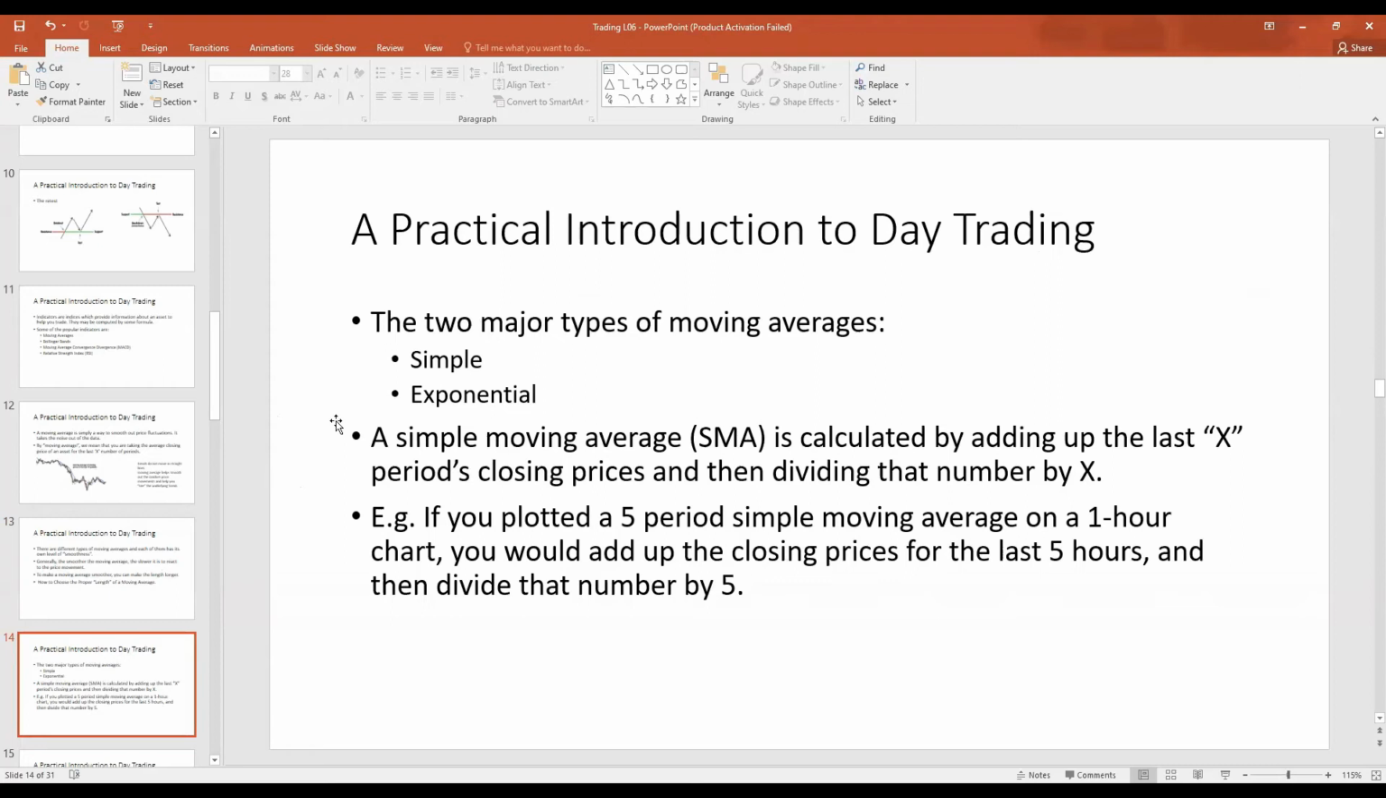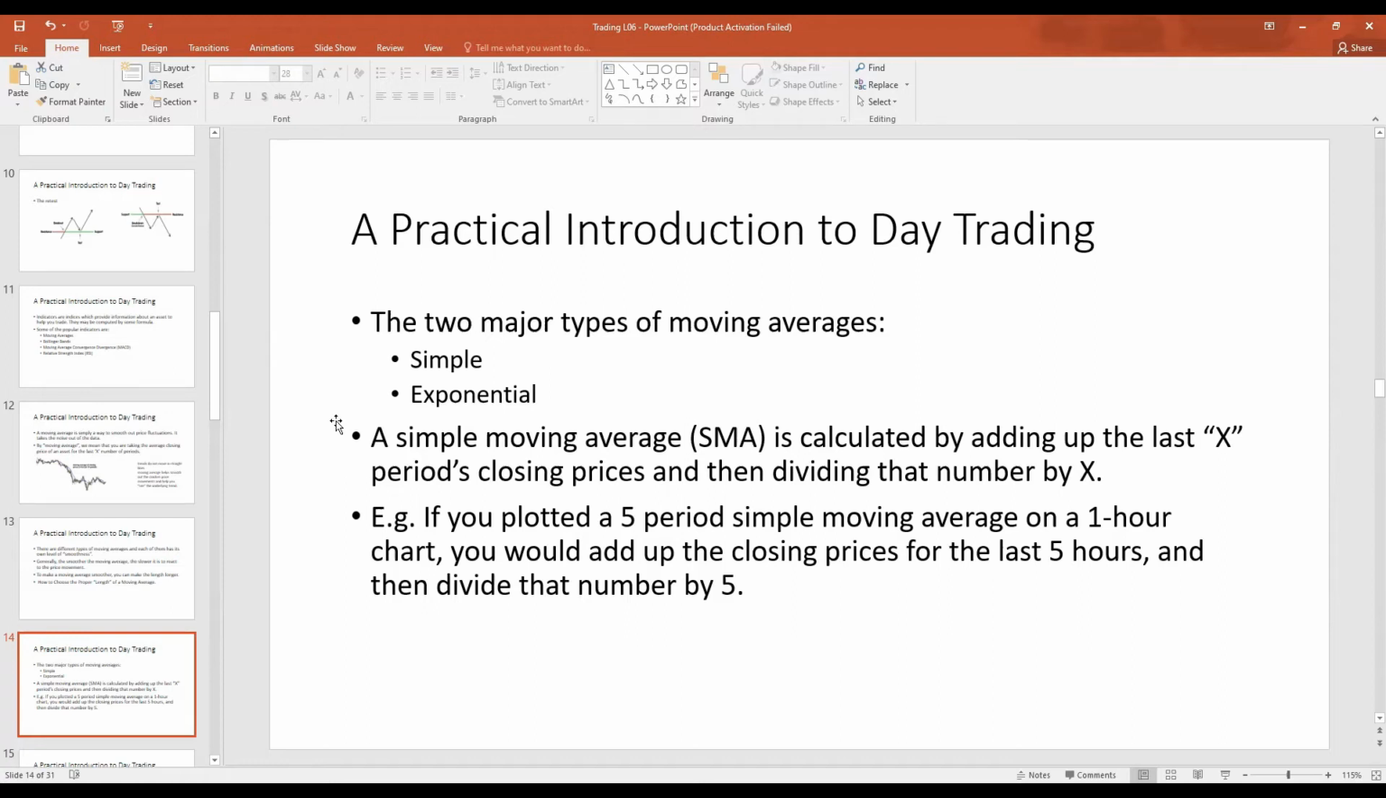Apart from the lengths of the moving averages, there are 2 major types of moving averages. The first type we considered was the simple moving average. The simple moving average is calculated by adding up the last period's closing prices and dividing the number by X. So if we look at the 10-point moving average, this found the average of the last 10 observations. However, each observation is given an equal weight. In other words, the same emphasis is placed on new observations and the oldest observations.